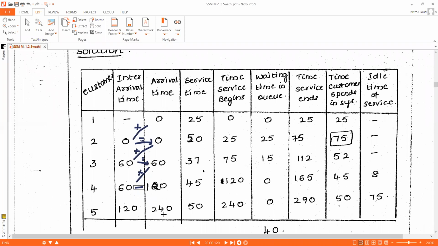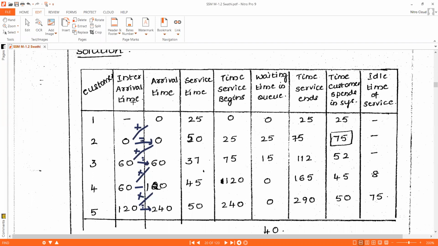Okay, next customer's arrival time will be calculated by using the sum of the previous customer's arrival time plus the present customer's inter-arrival time. The previous customer's arrival time is 120, plus the present customer's inter-arrival time of 120. So 120 plus 120, we get the present customer's arrival time as 240. Okay, in this way we need to calculate the arrival time.